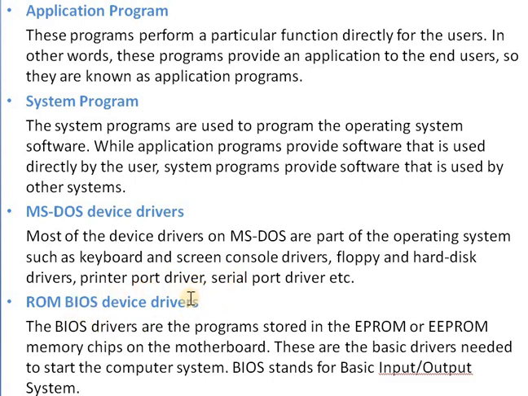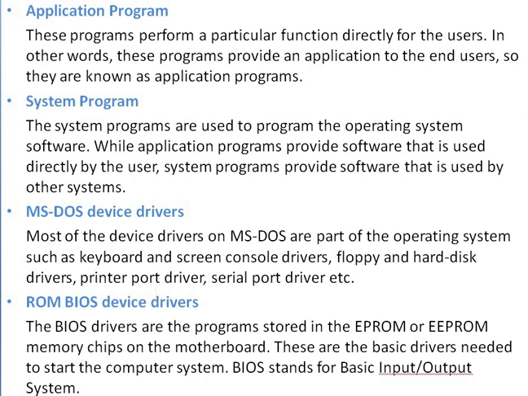In the last layer, ROM BIOS is stored. ROM BIOS is stored in an EEPROM memory chip, and this performs the basic input output operations. Why is BIOS required? For starting any computer system, the BIOS drivers, basic drivers are needed. So in the last layer there is a BIOS device driver.